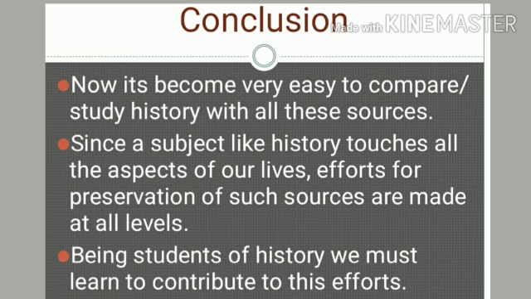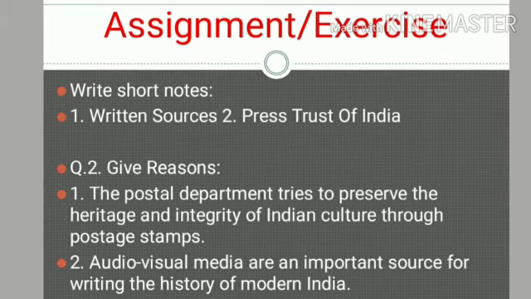Children, we complete this chapter over here. We have learned the whole chapter. There are different sources like written, oral and material sources we have learned. Based on that, some questions in the form of an assignment are given to you. You can take a screenshot, and now you're going to open your textbook.